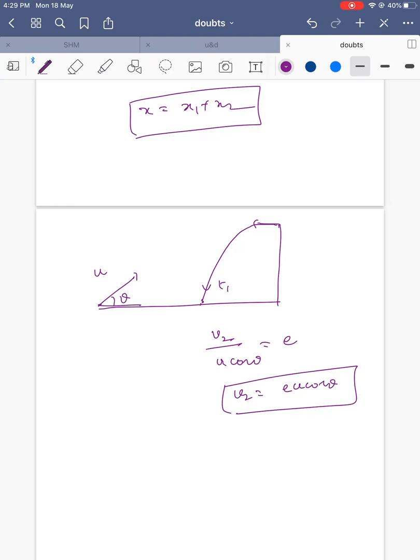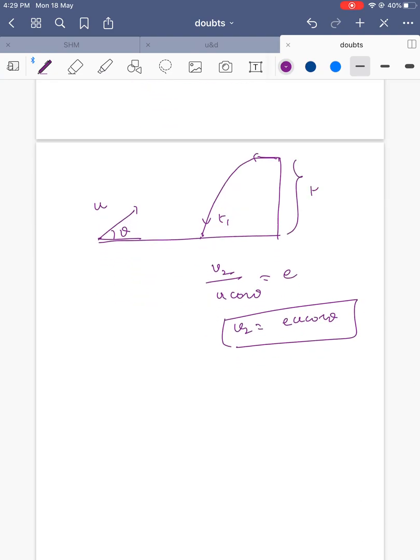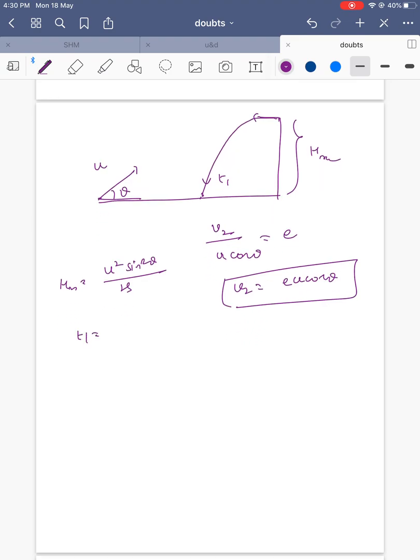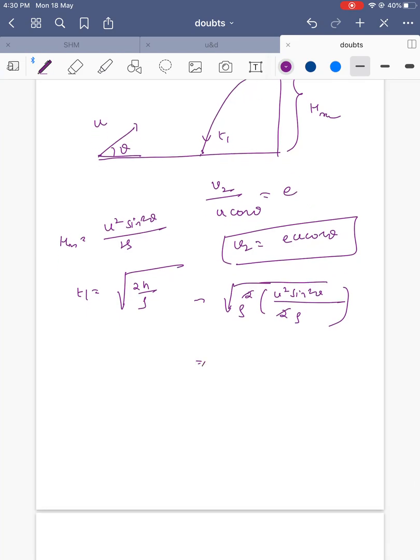Say it takes t1 seconds to come down. The height is H max, and the formula is H max equals u squared sin squared theta by 2g. How much time does it take to come down? The square root of 2h by g. So t1 equals the square root of 2 u squared sin squared theta by 2g times g, the 2 gets cancelled, and the time is u sin theta by g.